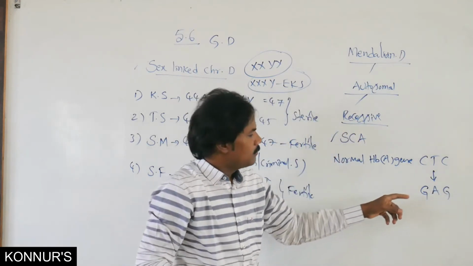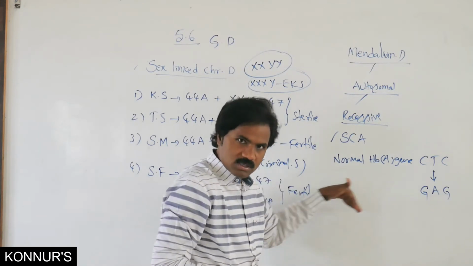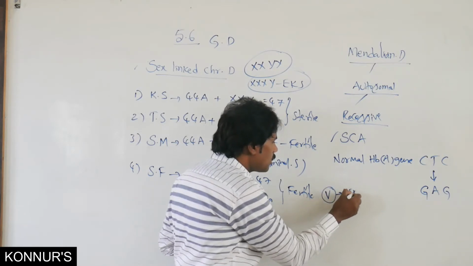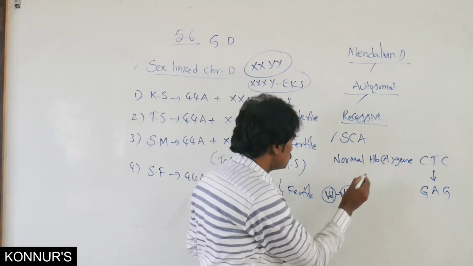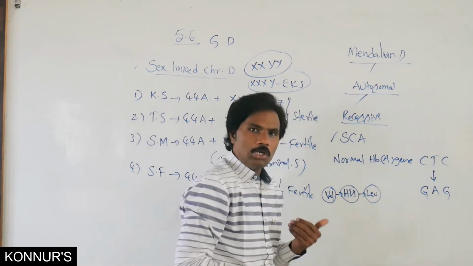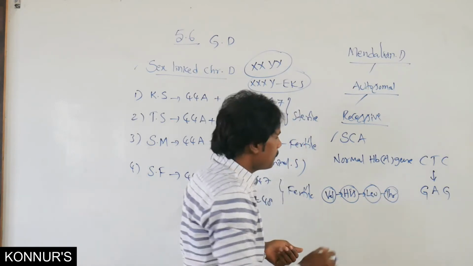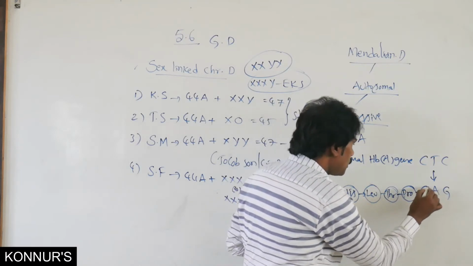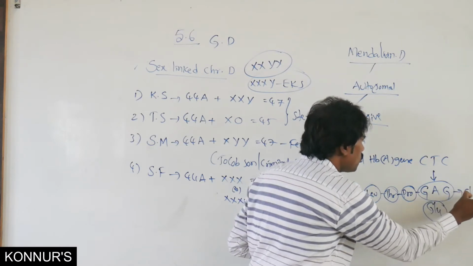It represents glutamic acid, like this continuously, like valine, histidine, leucine, threonine, proline, this particular one, glutamic acid, then one more glutamic acid.